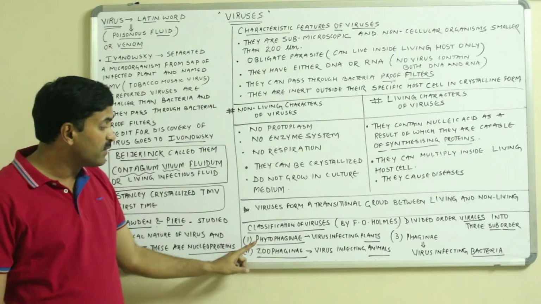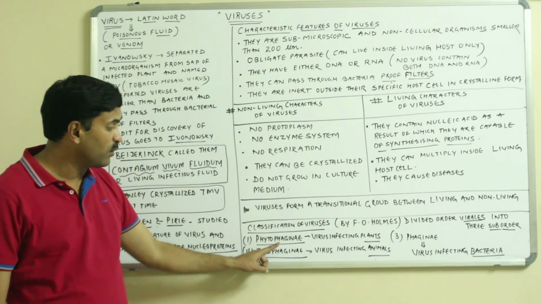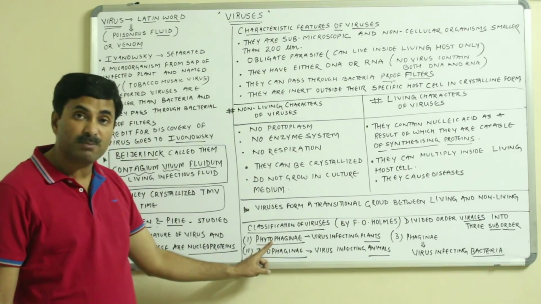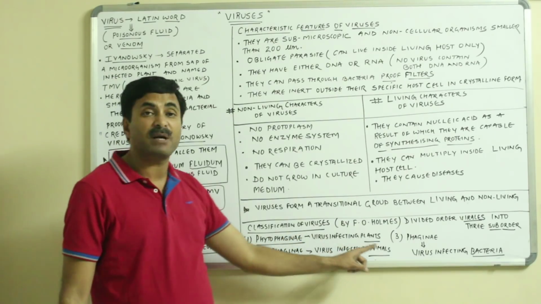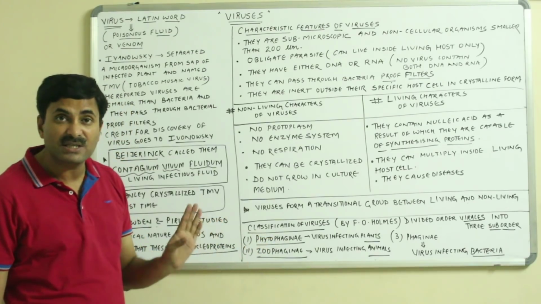The very first suborder was Phytophagini. Now, what is Phytophagini? Phyto means plants, viruses infecting plants. Those viruses which infect plants are included in the Phytophagini suborder.